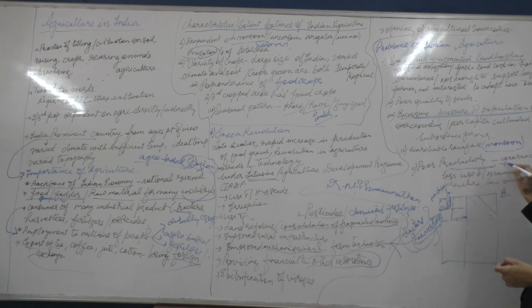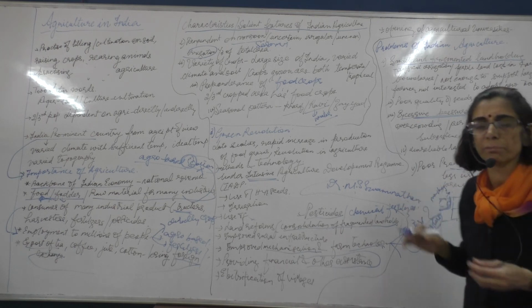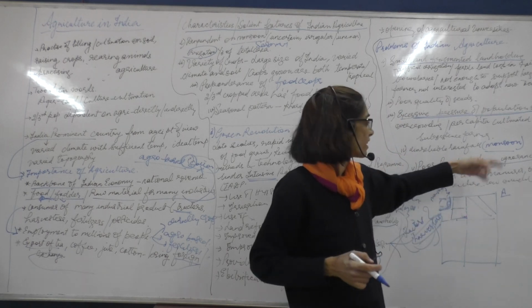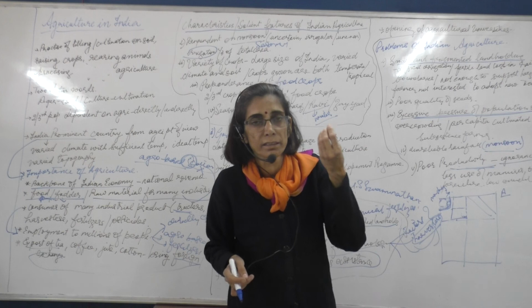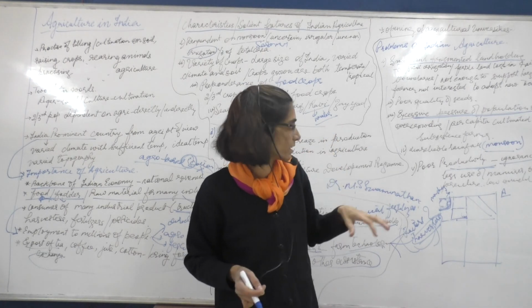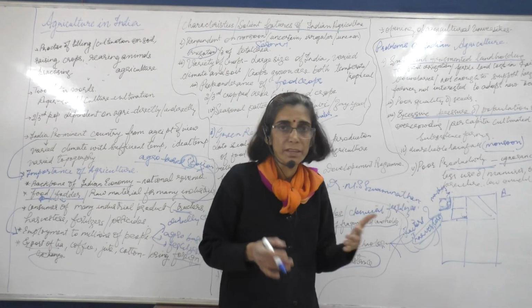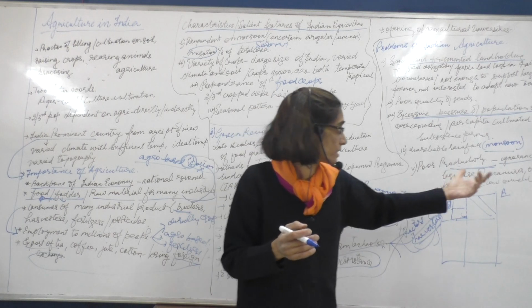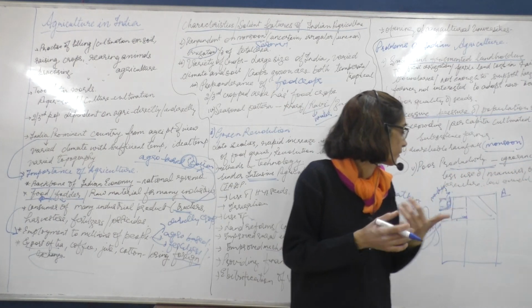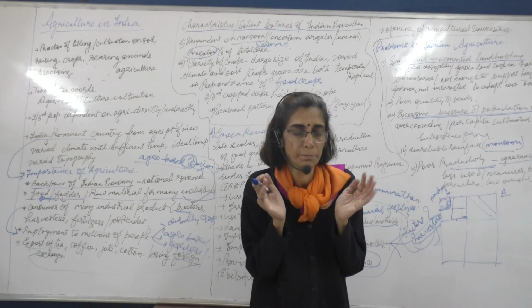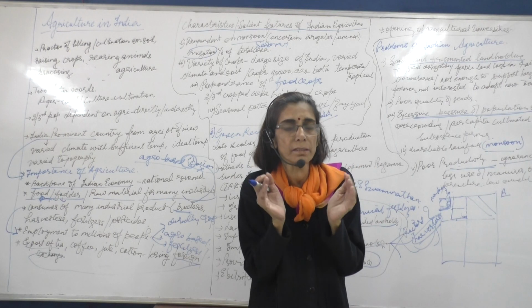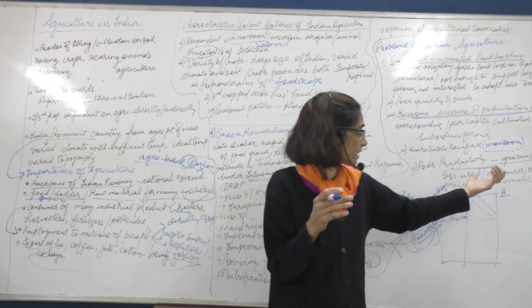Poor productivity mainly because of the ignorance of the farmer. The farmer is not educated. He doesn't know about HYV seeds. He doesn't know about the facilities given by the government. They are not aware that the government gives them subsidies on buying manures and fertilizers, that government gives them certain concession on buying the fertilizers.